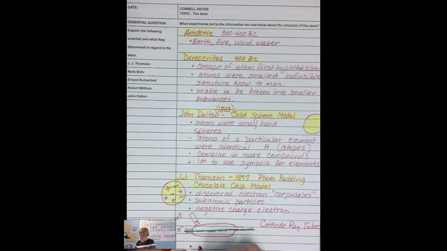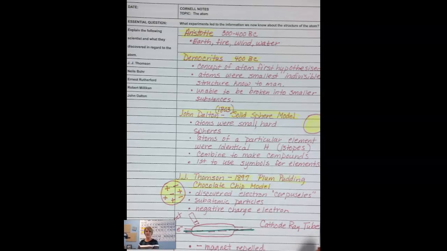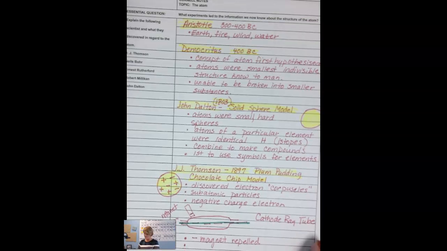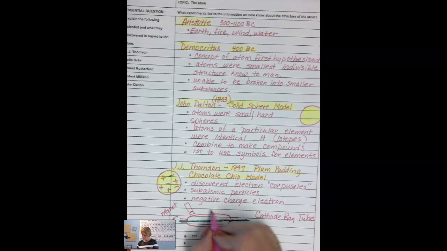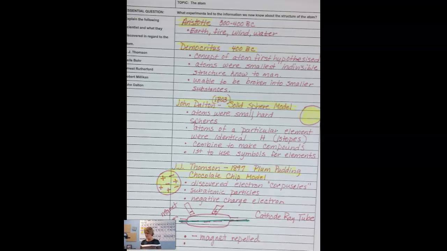And so again, when he placed a negative magnet, it repelled. And then the next thing that he did is that he placed a positive magnet in. So we'll put the positive in here. And when he put the positive in to the beam that was coming through here, it attracted the beam.